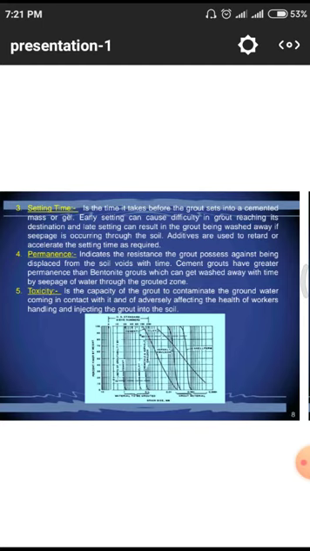Next one is toxicity, that means some harmfulness. Toxicity is the capacity of the grout to contaminate the groundwater it comes in contact with, and its adverse effect on the health of the workers handling and injecting the grout into the soil.